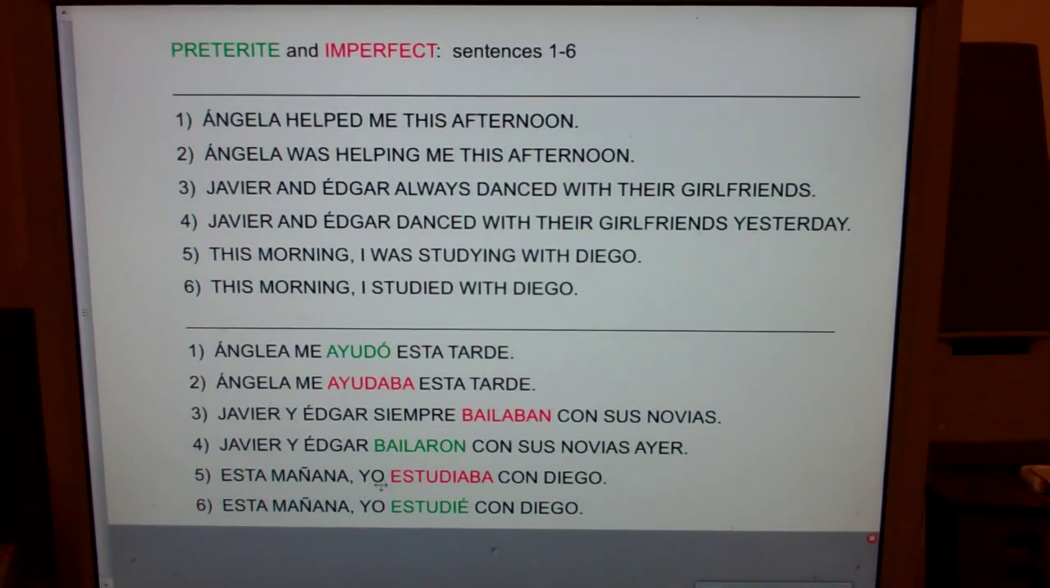Example, this morning I was studying with Diego is imperfect, but this morning I studied one time with Diego is preterite. So again, I know that's a difficult concept since in English we only have one form of past tense. But again, if you have to guess, imperfect. The only time you use preterite is when you can logically insert the phrase one time and one time only. Hopefully that helped.